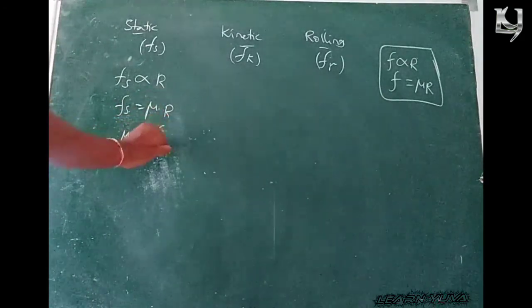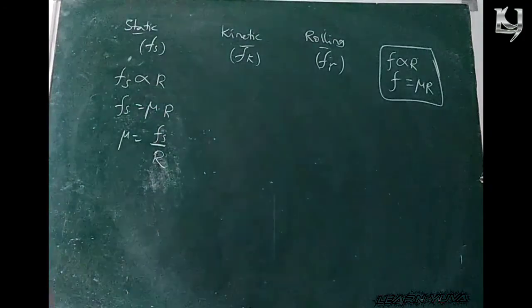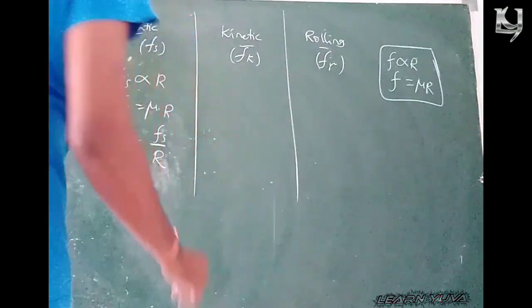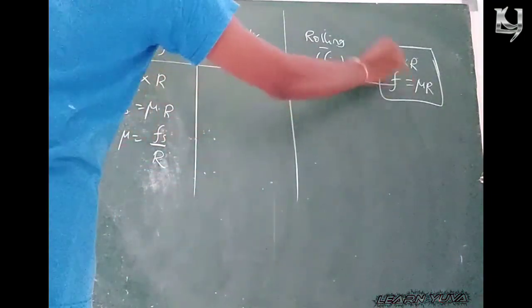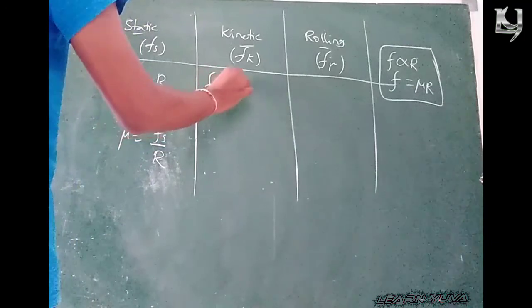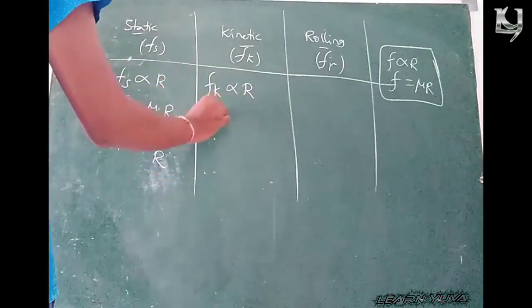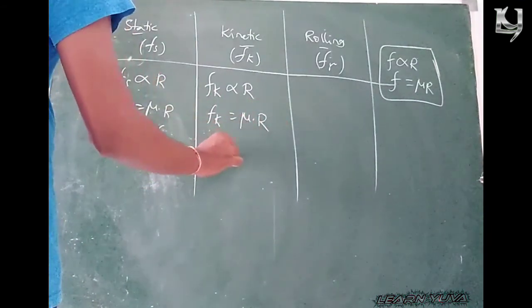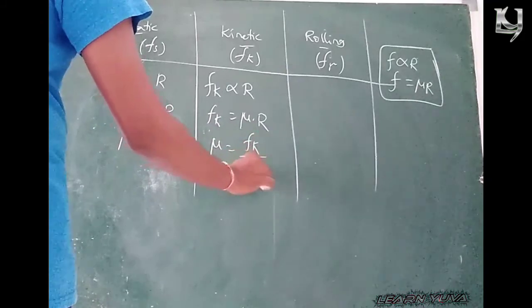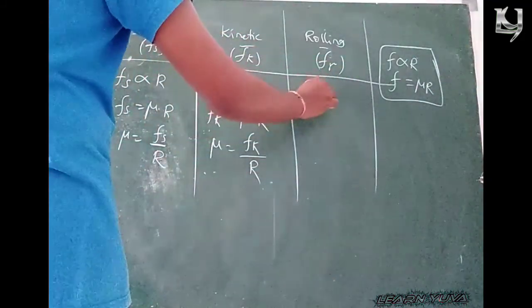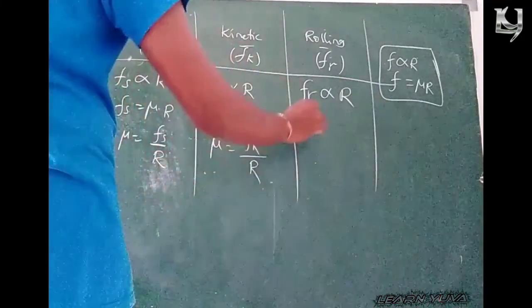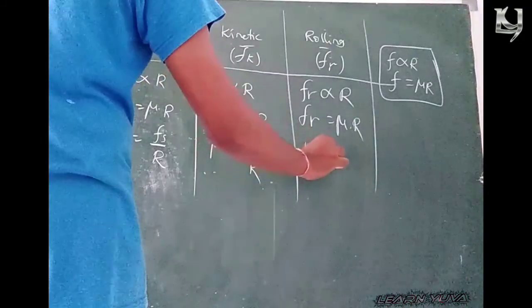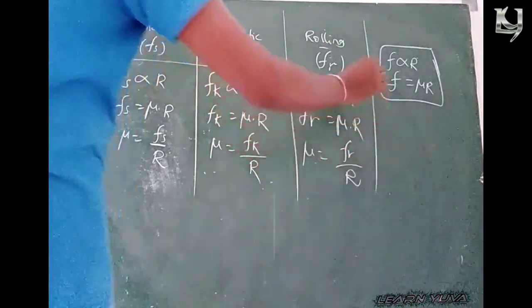Mu is equal to Fs by R, static frictional force by normal reaction. Same in the other cases. Fk is directly proportional to normal reaction. Fk is equal to mu into normal reaction. Mu is equal to Fk by R. Same, Fr is directly proportional to normal reaction. Fr is equal to mu into normal reaction. Mu is equal to Fr by normal reaction.